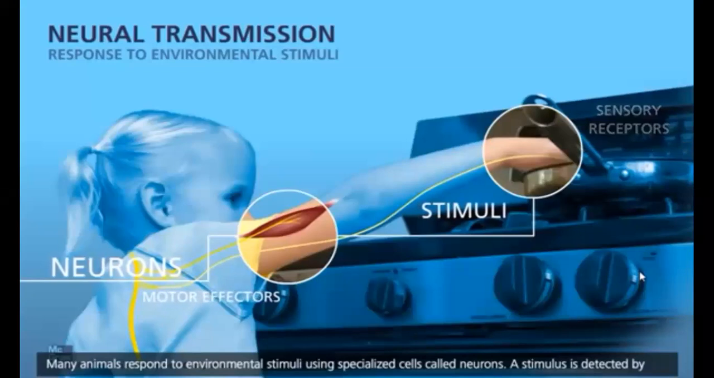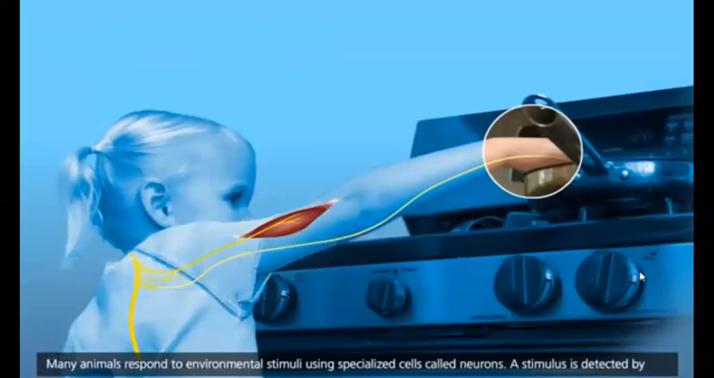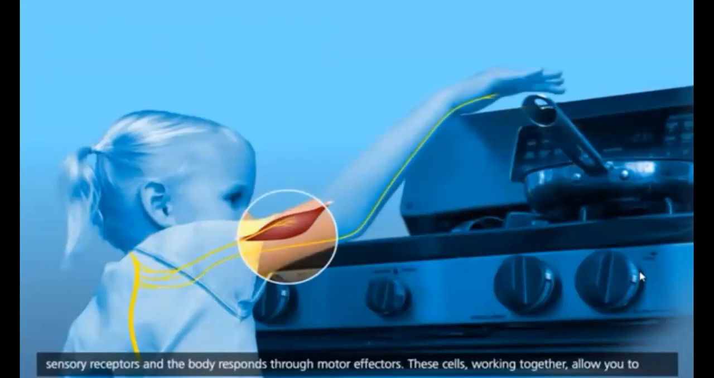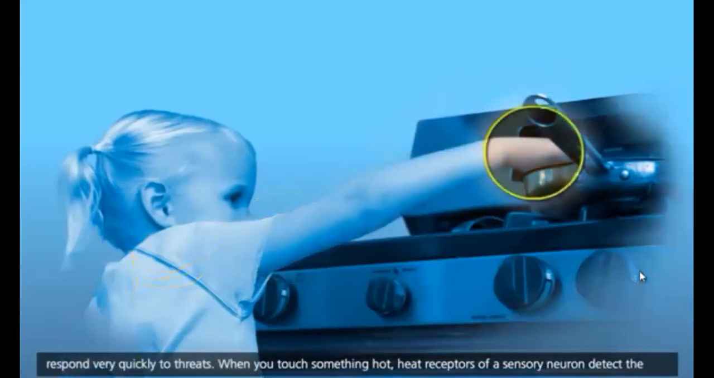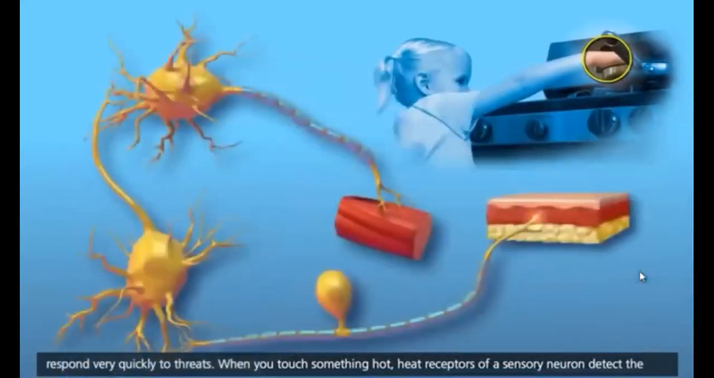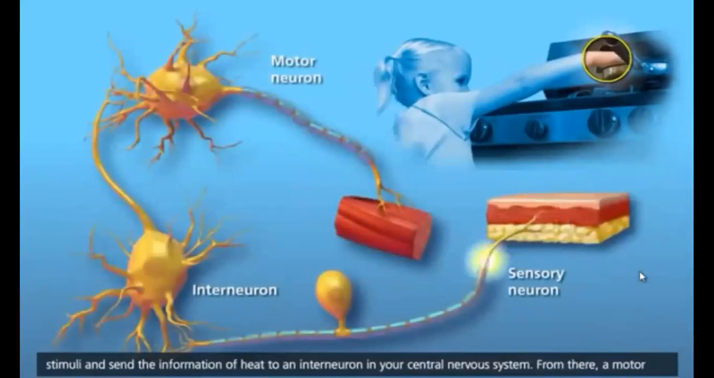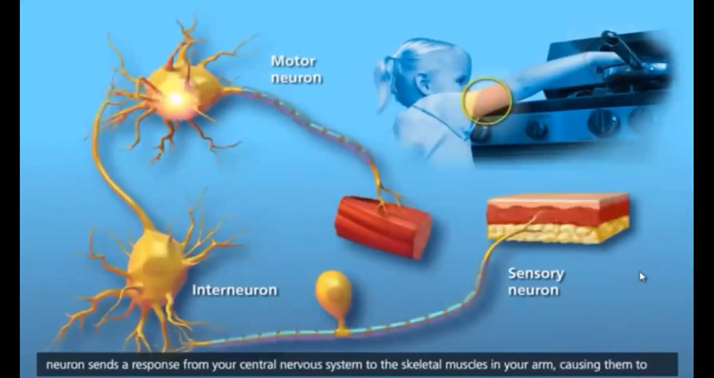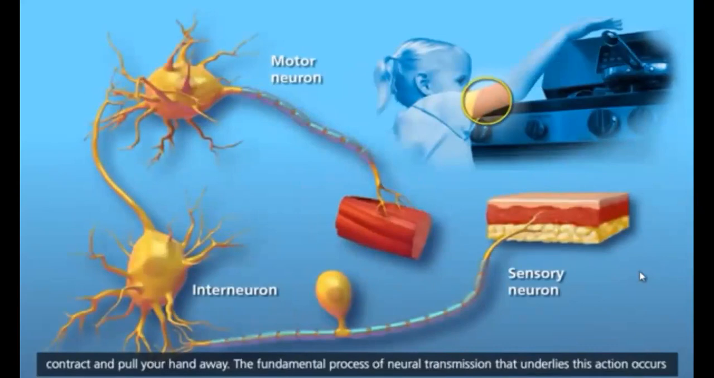Respond to environmental stimuli using specialized cells called neurons. A stimulus is detected by sensory receptors, and the body responds through motor effectors. These cells working together allow you to respond very quickly to threats. When you touch something hot, heat receptors of a sensory neuron detect the stimuli and send the information of heat to an interneuron in your central nervous system. From there, a motor neuron sends a response from your central nervous system to the skeletal muscles in your arm, causing them to contract and pull your hand away.